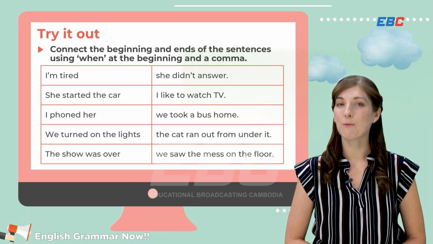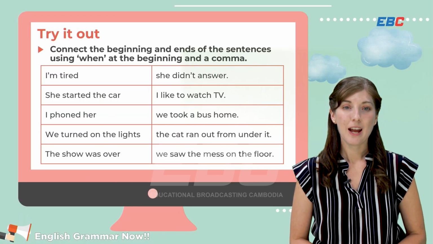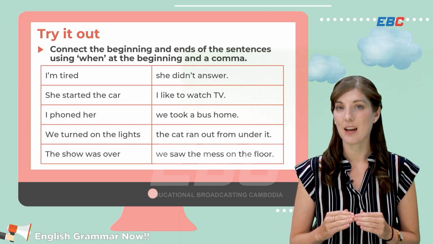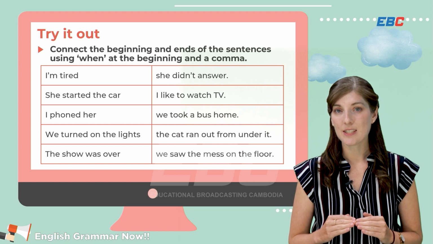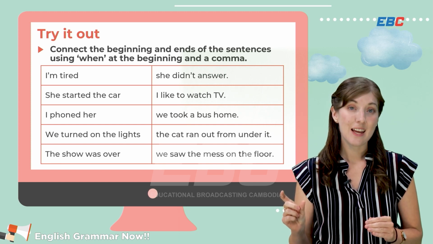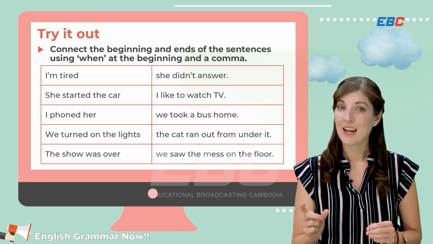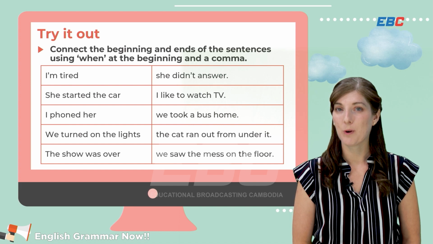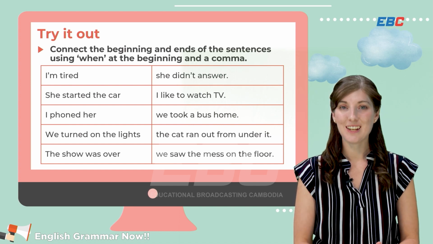Here's an activity for you to practice. We have the two parts of the sentence that you need to match together. In each case, try putting when at the beginning and then adding the first clause and the second clause. But don't forget to put a comma where one is needed. Good luck!